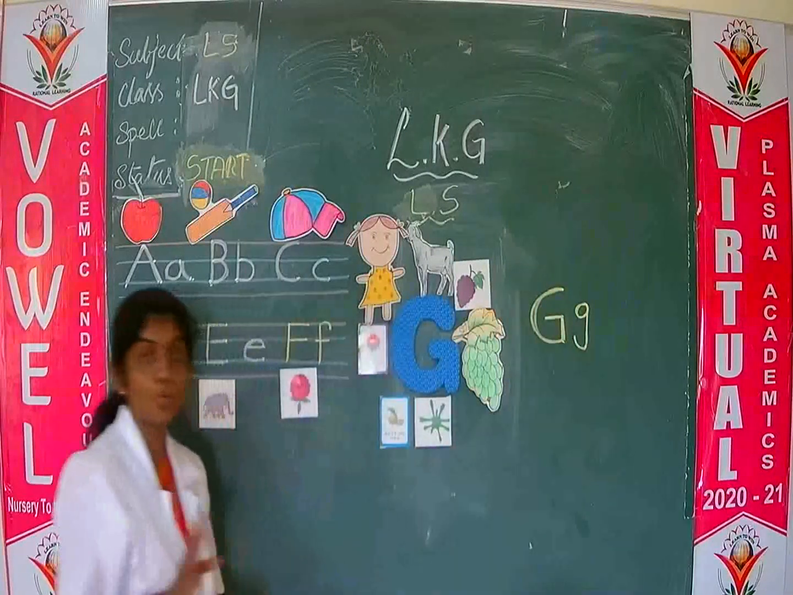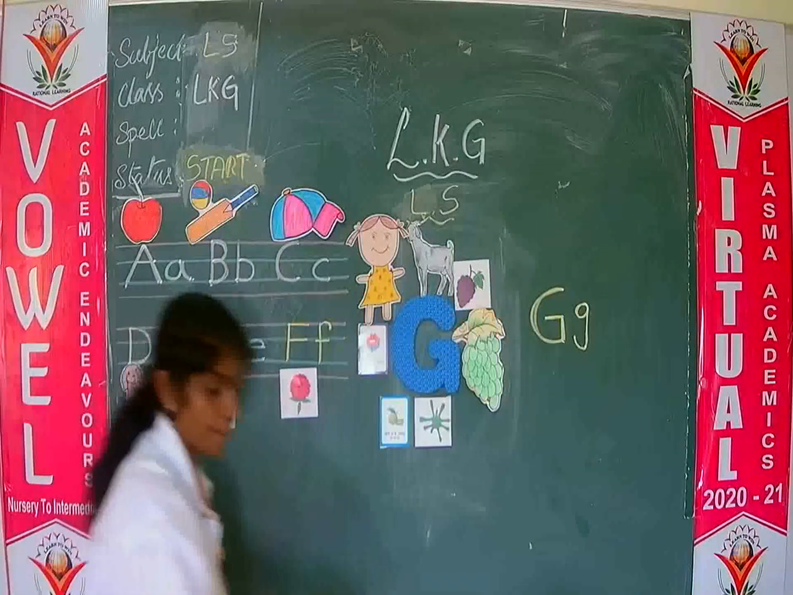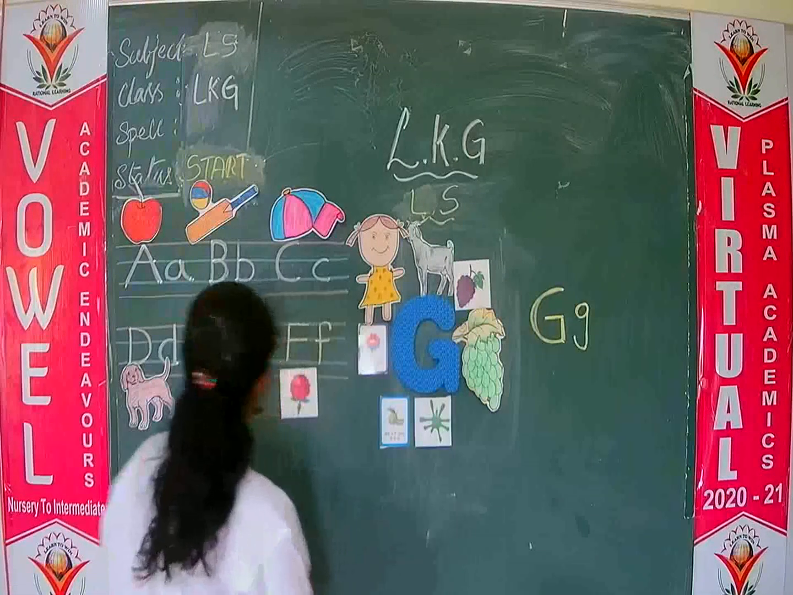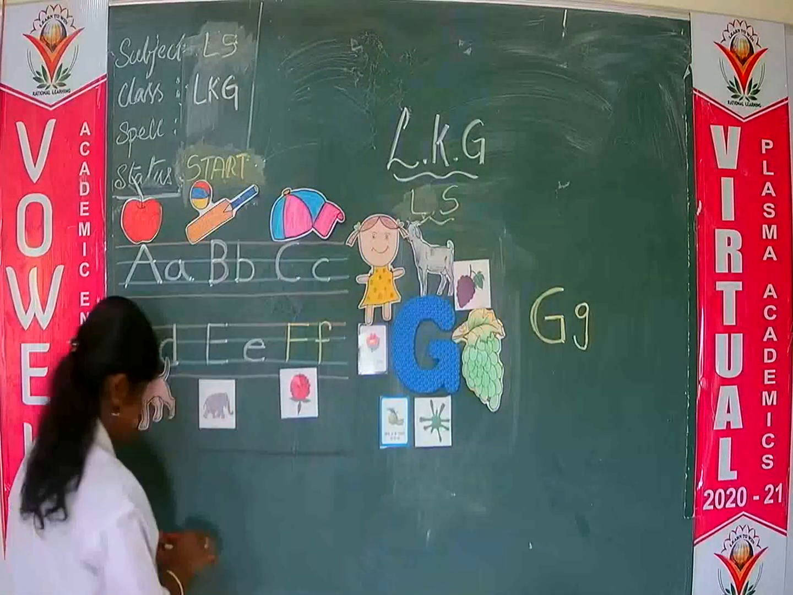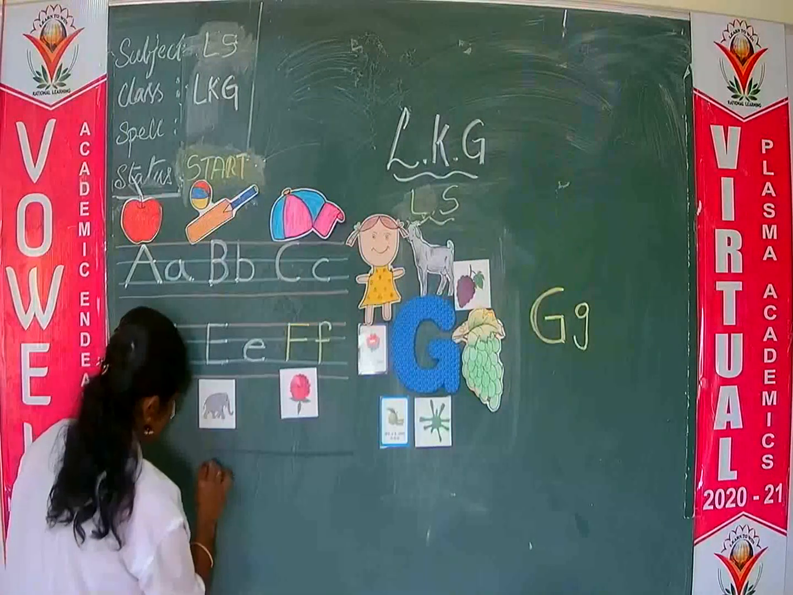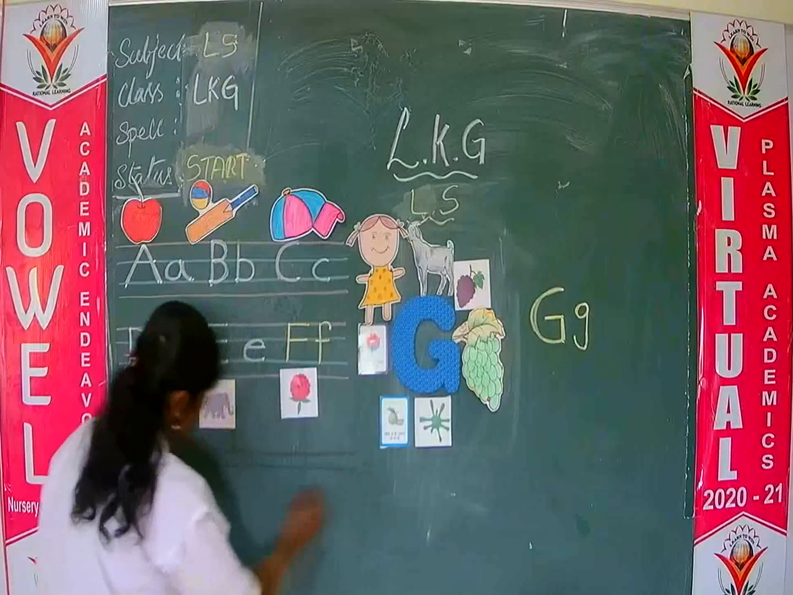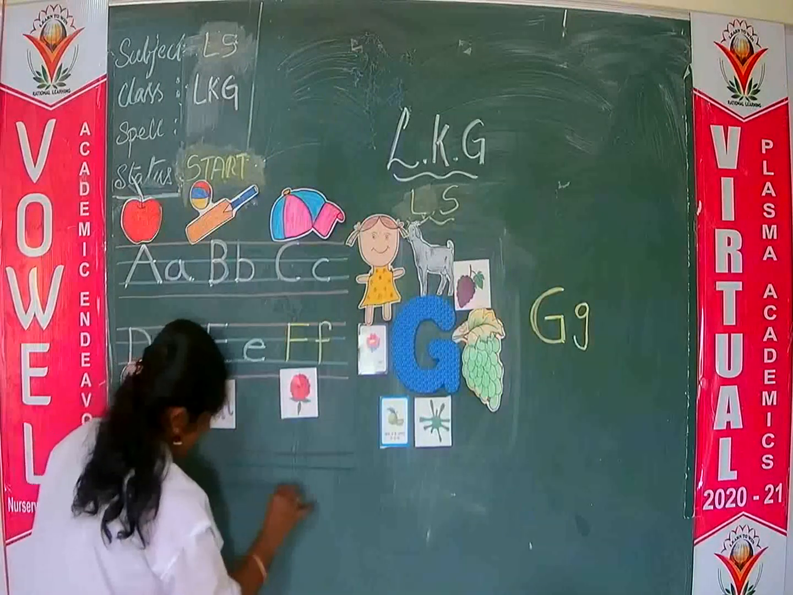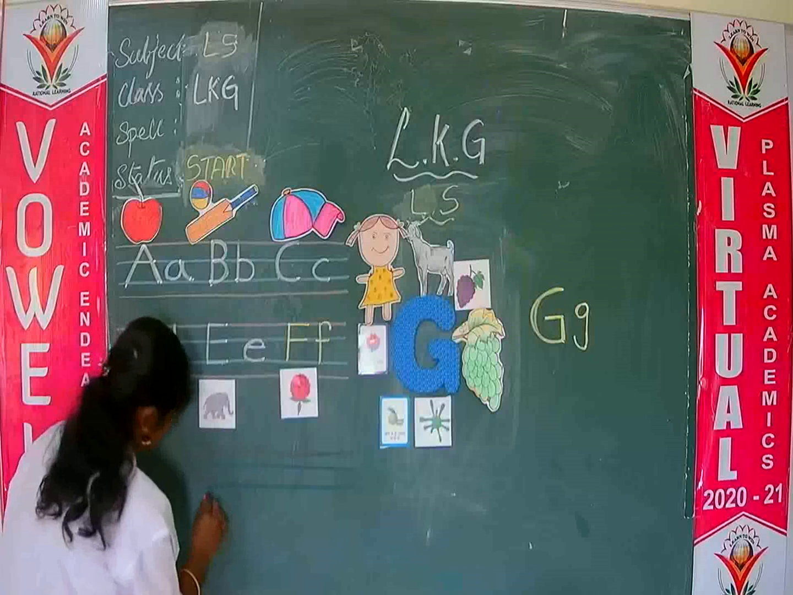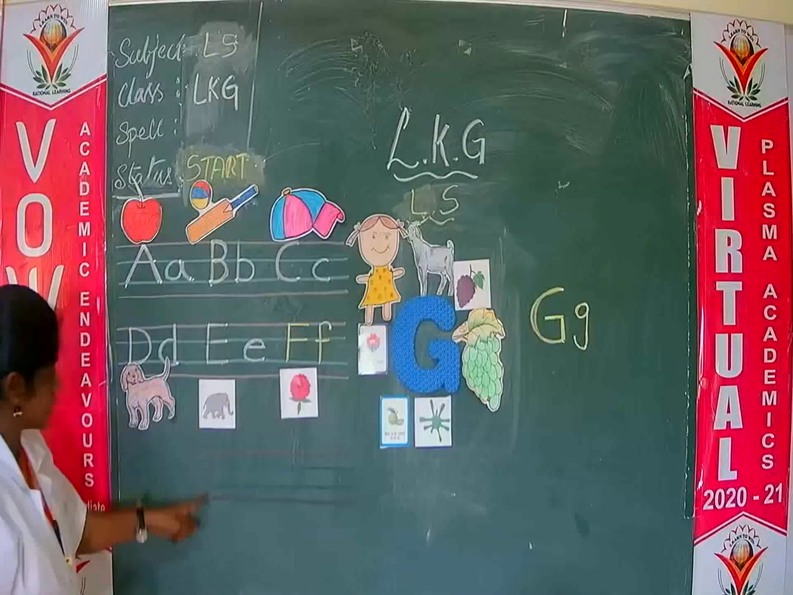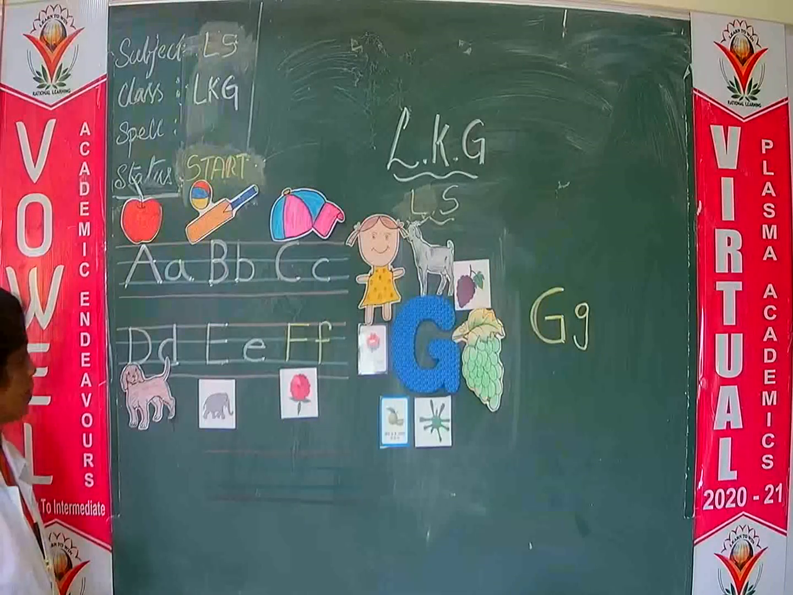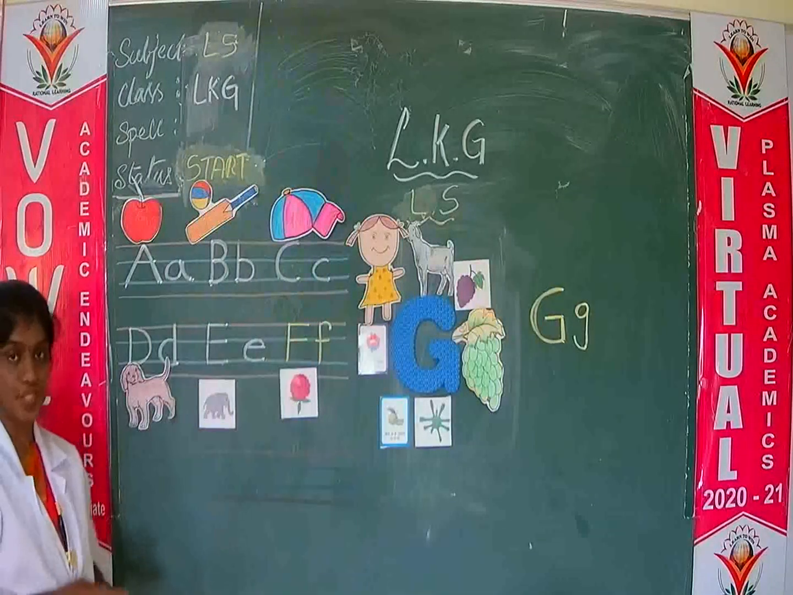Now we will see how to write within 4 lines, okay. I am going to draw now. Red line, blue line, and red line. So within these 4 lines, we are going to write letter G.